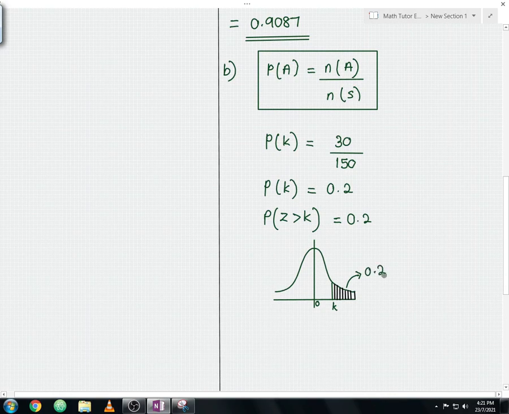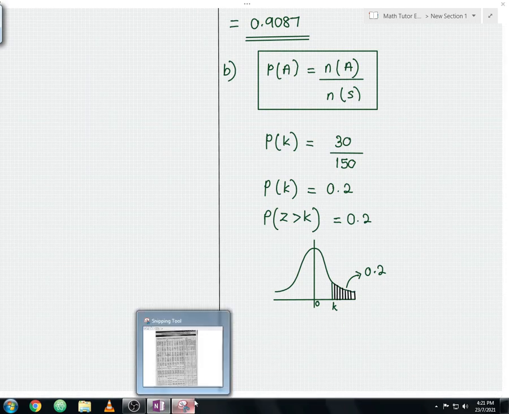Usually what we will do is we will identify the Z value. This Z value under here will have some values, and we will use that Z value and calculate the probability. But in this question we already know the probability, and now we need to find the Z value. It's the other way around. So how are you going to do that? Let me open the Z table now and show you the step by step working.